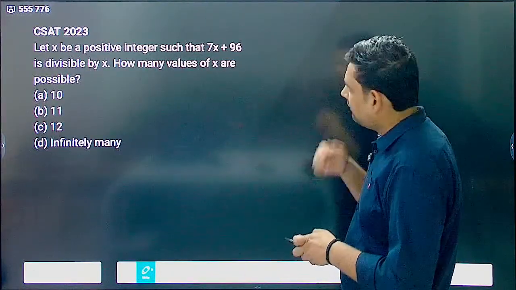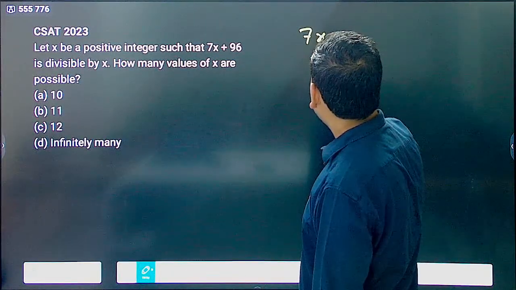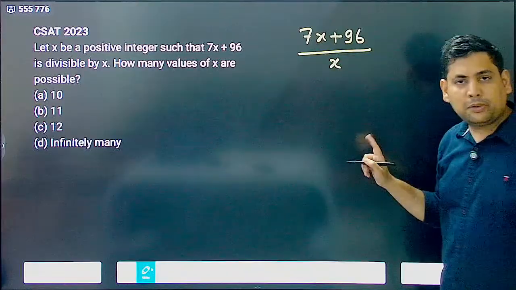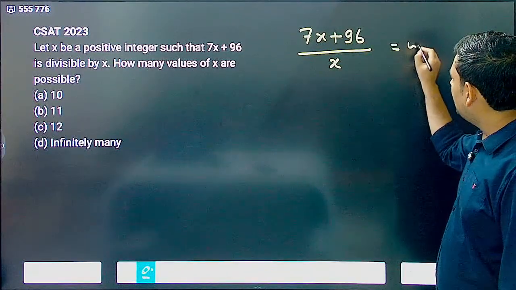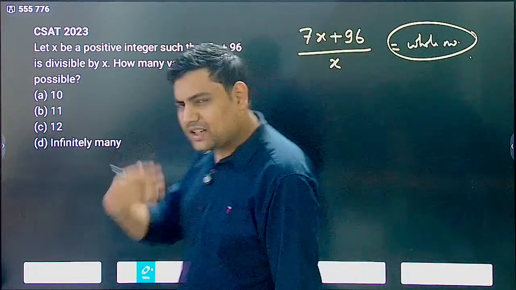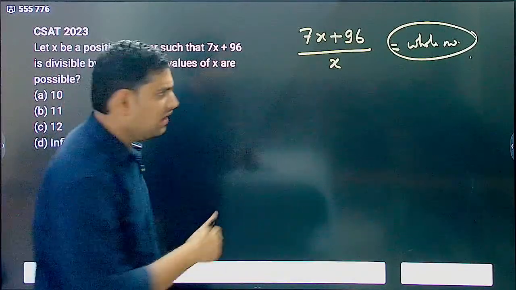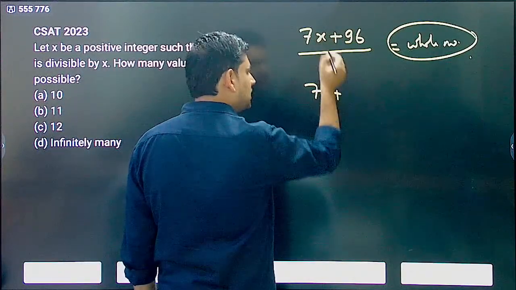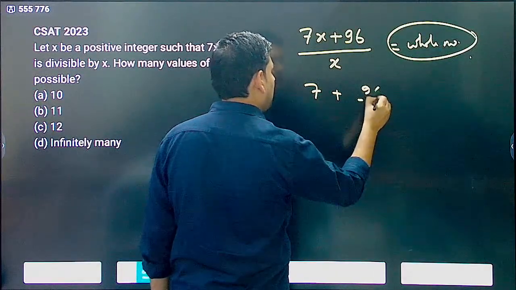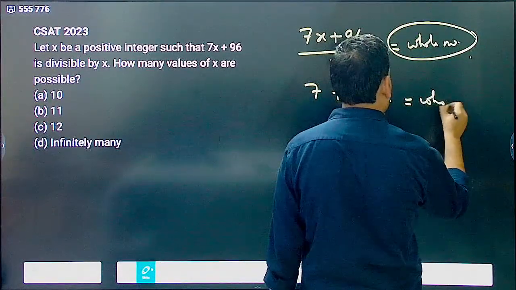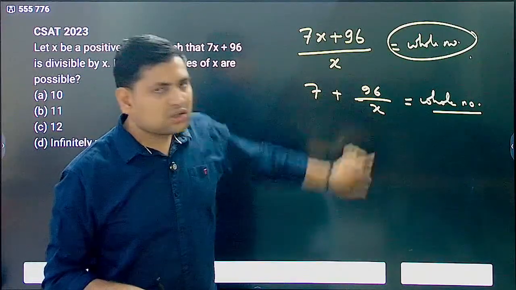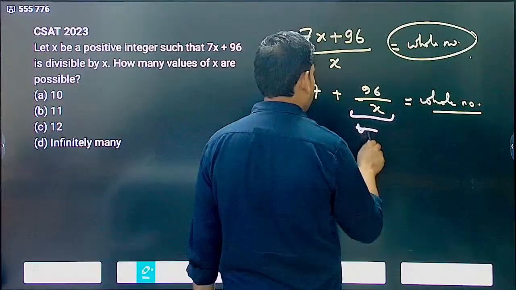So what do you see here? It says 7x plus 96 is divisible by x. Divisible by x means what? When this gets divided, it will give a whole number. This you understand? Correct. Now, of course, 7x by x is what? 7x by x is very simply 7. So this is actually a whole number plus 96 by x. This should come out to be a whole number. Now, if this has to come out to be a whole number, 7 is already taken care of. This also must be a whole number.